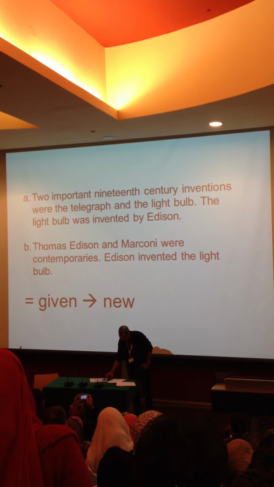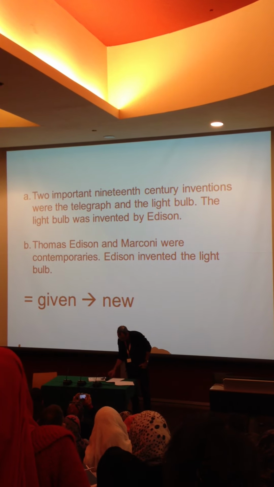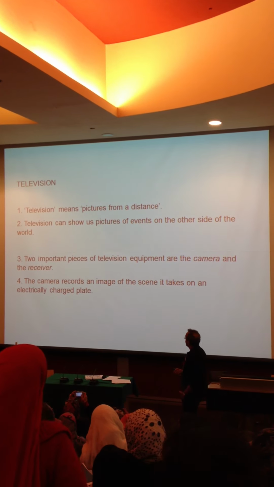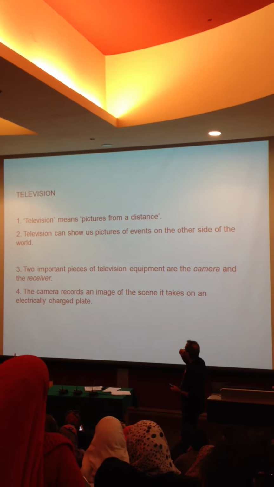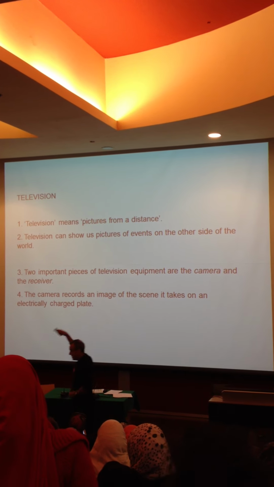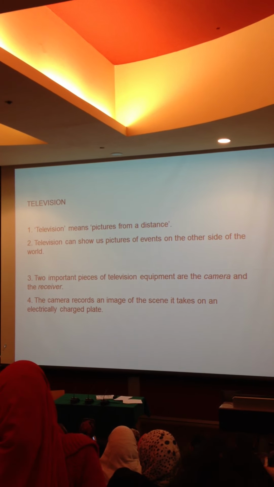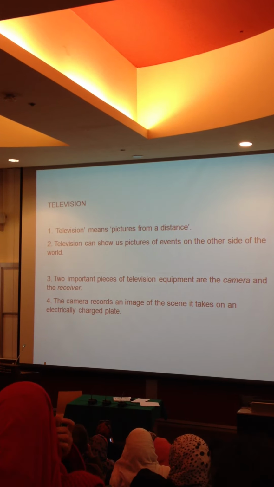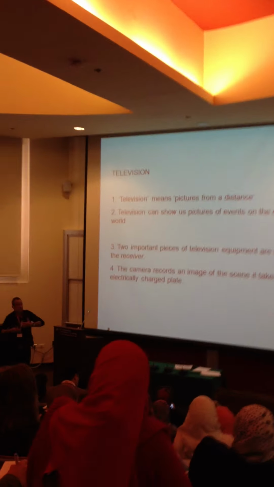That's not all there is to know about the passive, but it's a very important aspect of the passive. And you can see it again working in text. Here is a text from an encyclopedia, and notice how the information is distributed into the two halves of the sentence. There's a little piece about television. Television means pictures from a distance. So television is already the old information because we know the whole text is about television. Television means new information, pictures from a distance. Television can show us pictures of the other side of the world. That kind of repeats the first sentence.